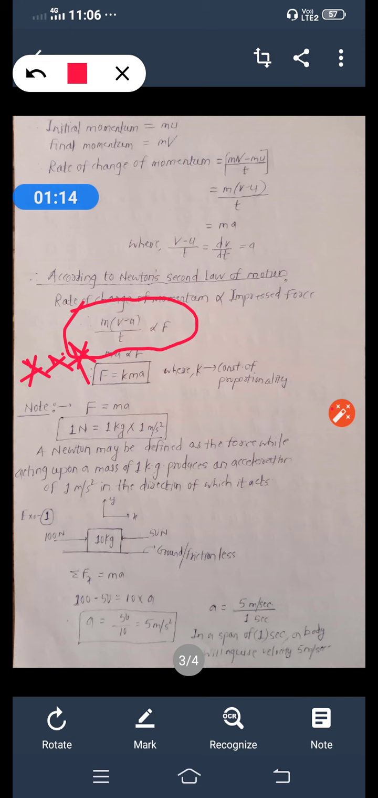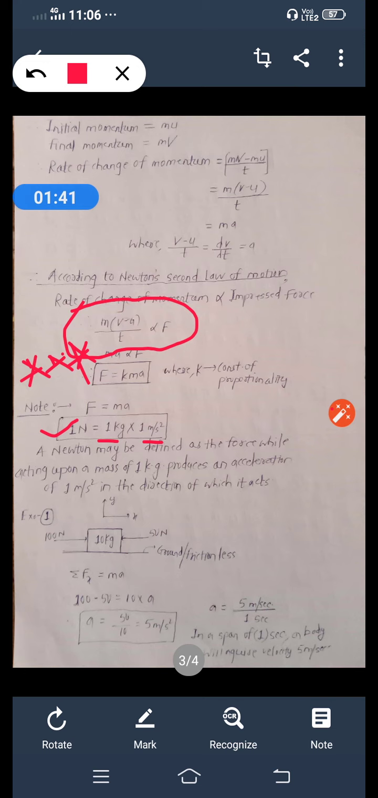Okay, so see this. What does Newton's second law of motion say? Force is equal to mass into acceleration. So tell me, what is the unit of force? That is 1 Newton. What is the unit of mass? The unit of mass is kilogram. And what is the unit of acceleration? Meter per second square. Okay.